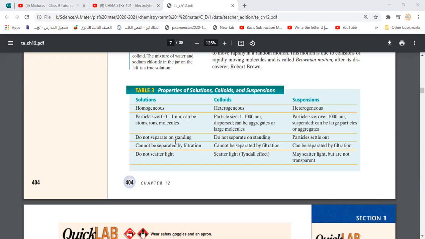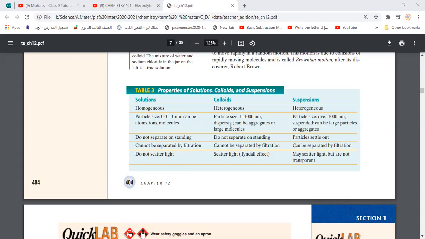It is a paper that has small tiny holes, like a refinery, that we use to separate solids from liquids. The size of the holes of the filtration paper is bigger than the size of the particles of a solution, so it is not able to separate them, and the solution doesn't scatter light. That means the light can easily pass through solutions.